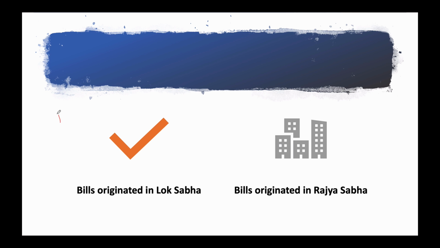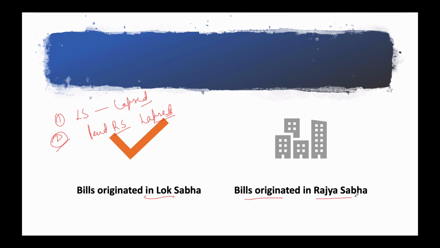There are two situations here. If any bill that originated in Lok Sabha could not be passed, it lapses. I repeat: if a bill was introduced in Lok Sabha but could not be passed by Lok Sabha, it lapses. Next, if a bill originated and was passed by Lok Sabha, but it is pending in Rajya Sabha, it also lapses. So these are the two conditions for bills originating in Lok Sabha.